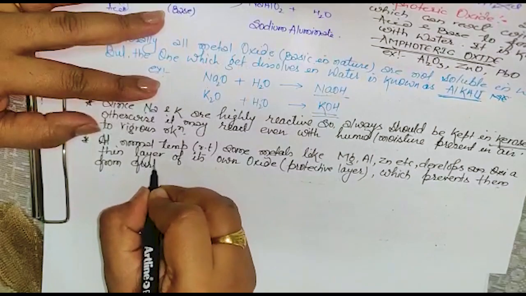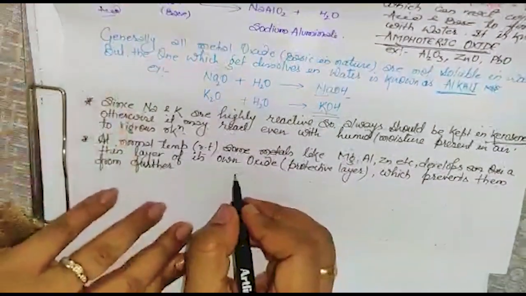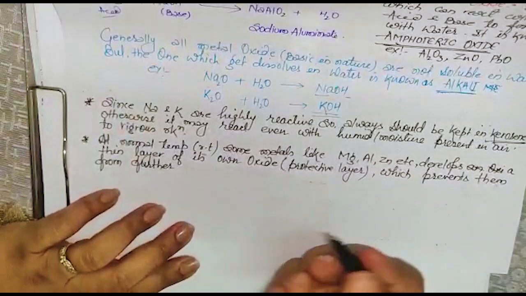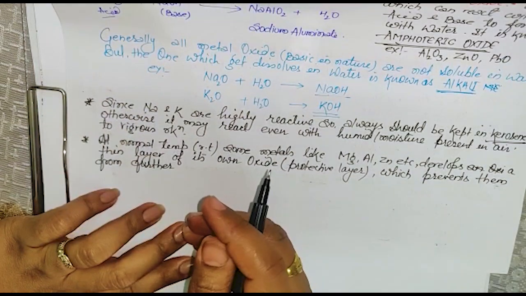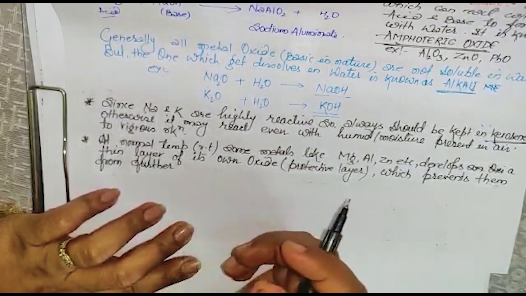So you can write this answer if the question is asked, that why magnesium ribbon should be scratched before burning. So you can write it.